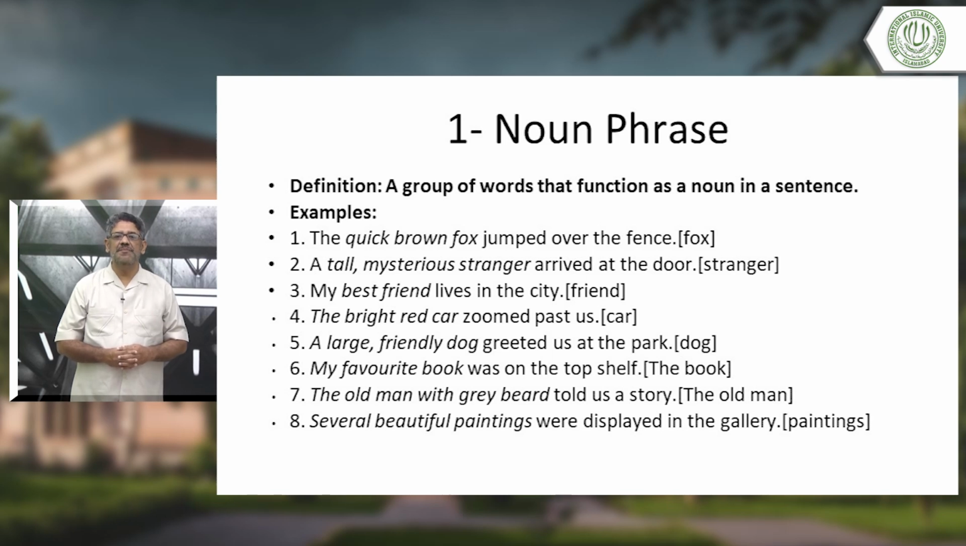Next, several beautiful paintings were displayed in the gallery. You can say paintings were displayed in the gallery. But since again this is a noun phrase, several beautiful paintings, we have used one word several, another beautiful, and then paintings is of course there. You can say paintings were displayed in the gallery, this is also enough. But since this is a noun phrase, we are following a pattern. Now let's move on.